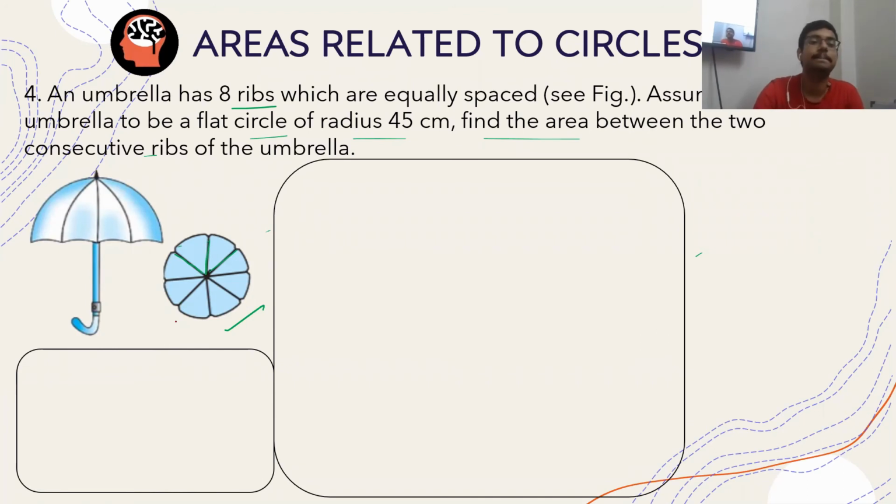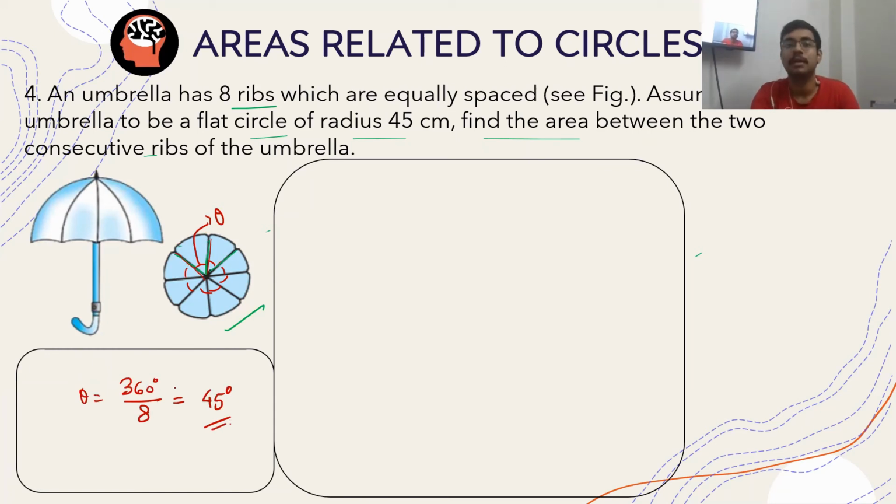So basically, it's very easy. You have an entire umbrella and ribs like this. So if it is made up of 8 ribs, that means it has been divided into 8 sections. So 360 degree is divided into 8 different angles. So one angle will be 360 by 8, that is equal to 45 degrees.